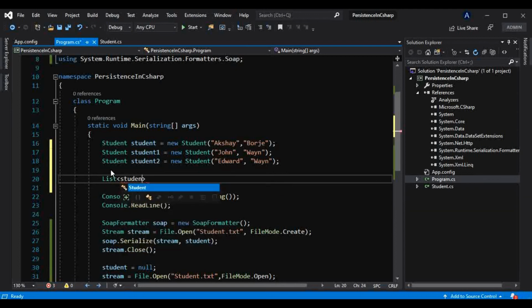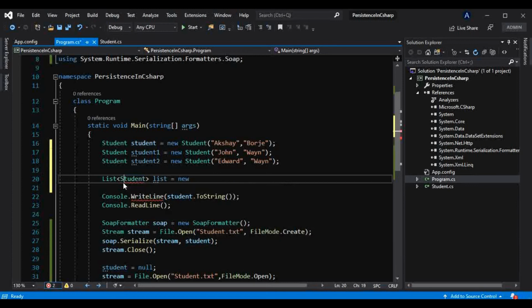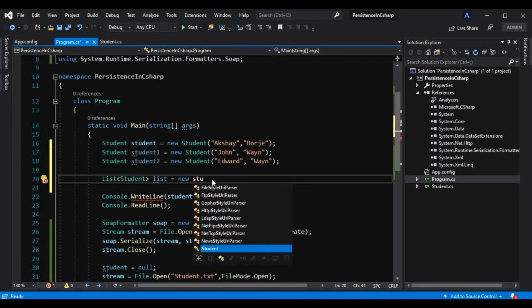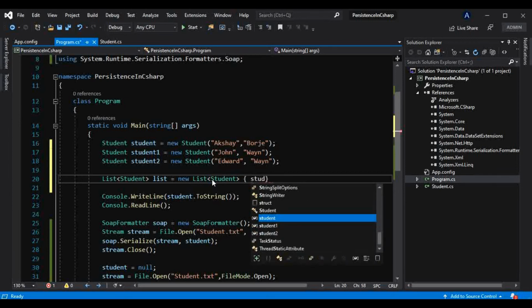In the previous tutorial itself. If you are not aware of generics, the generic collections, please go and refer to those videos so you will understand that better. So I am using this generic list here, and by using that I can pass the student here. Not a student, that should be a list of students. Okay, and I can pass that directly here.